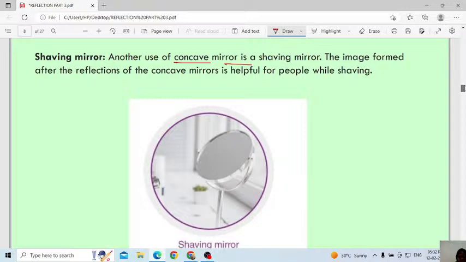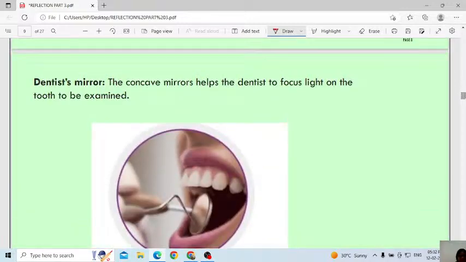Next, the dentist mirror, the concave mirror. Dentists also use the concave mirror because it gives a magnified image. Magnified means you get a larger image, and also a larger, accurate image. The dentist uses it to focus the light on the tooth to be examined.